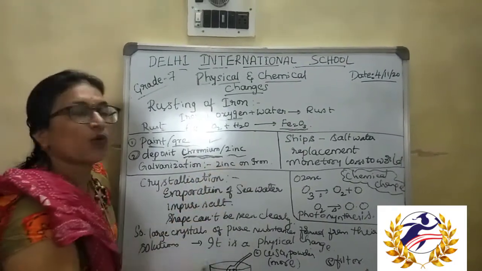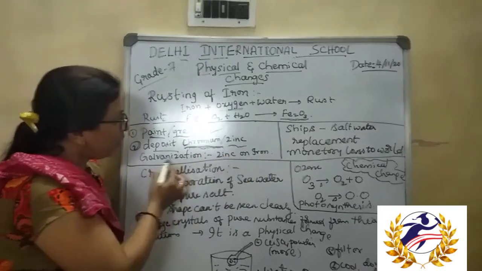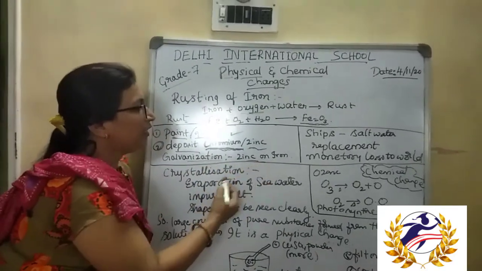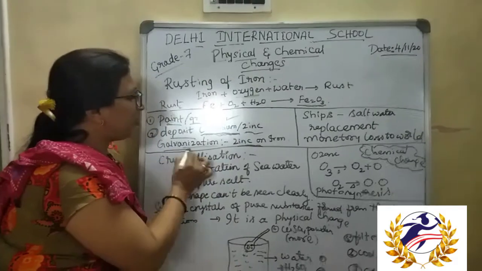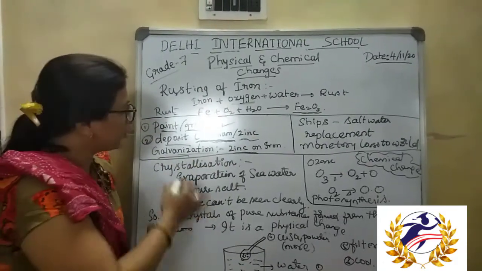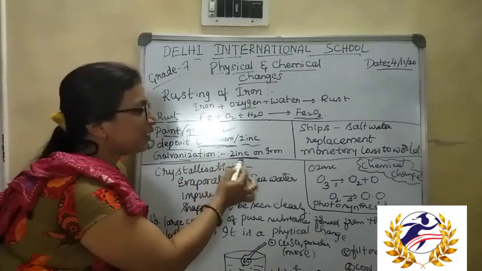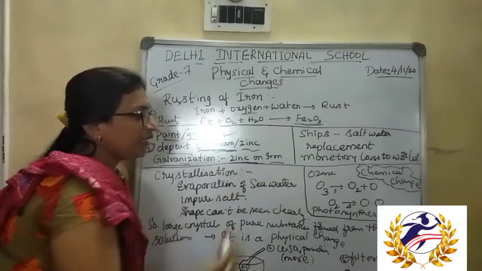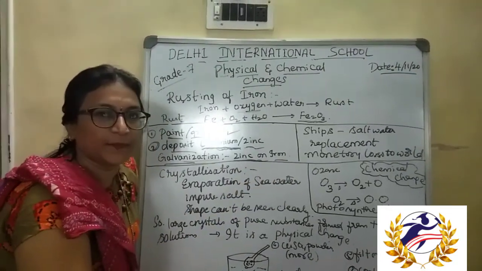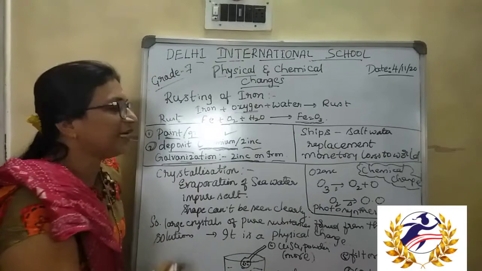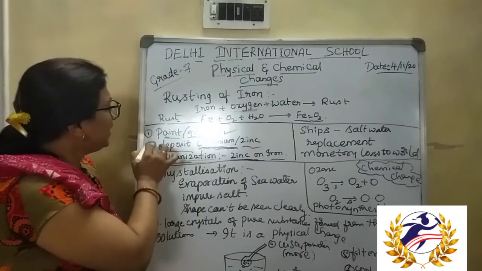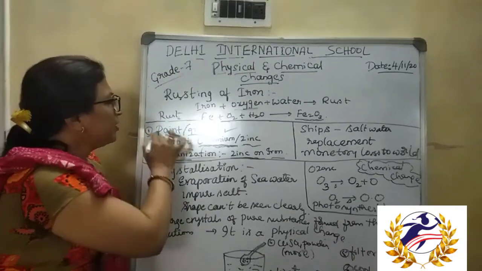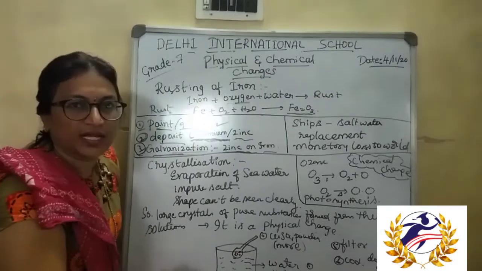And applying a coat of zinc on iron, this process is called galvanization. Galvanization means applying a zinc layer on iron in order to prevent the rusting of iron. So these things we are doing to prevent the rusting of iron.